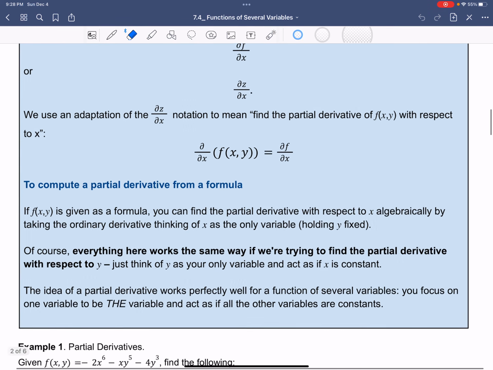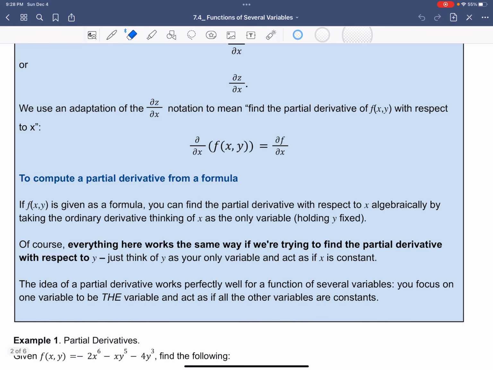So how do we compute it? To compute the partial derivative from a formula, if f of x, y is given as a formula, then you can find the partial derivative with respect to x algebraically by taking the ordinary derivative, thinking of x as the only variable, and holding y as a fixed constant.